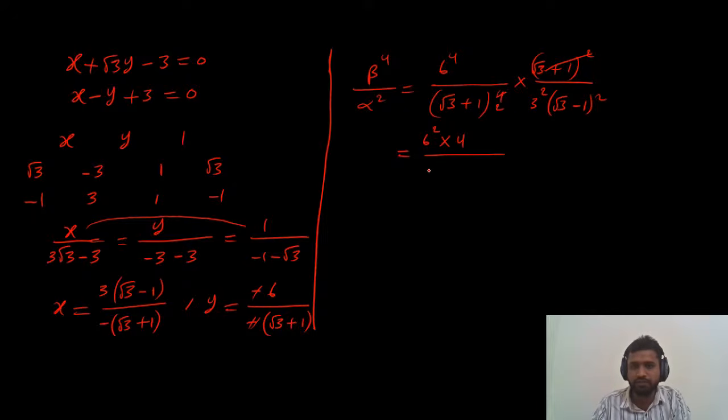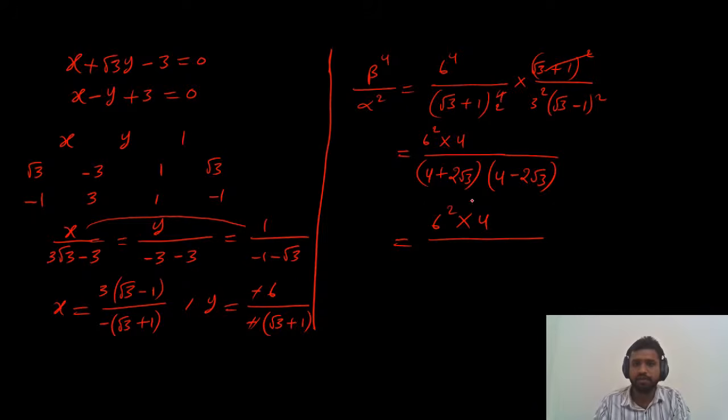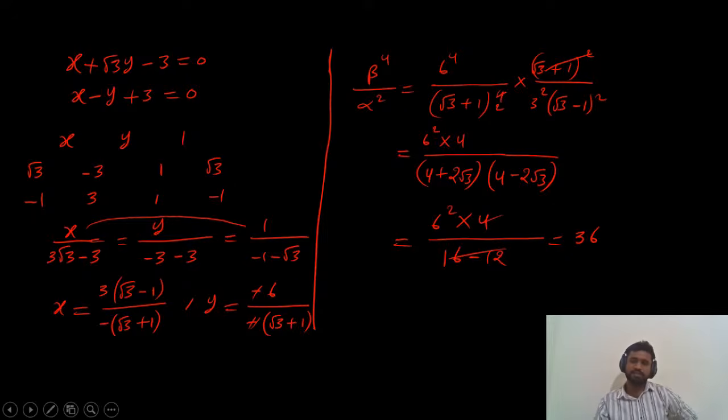What is root 3 plus 1 whole square? It is nothing but 4 plus 2 root 3. And root 3 minus 1 whole square is 4 minus 2 root 3. So 6 square into 4 divided by (a plus b) into (a minus b), which is a square minus b square. So 16 minus 12, which is 4. So 4 and 4 cancel, leaving 6 square, which is 36. So this is the final answer. 36 is the answer for this question. Okay, clear?